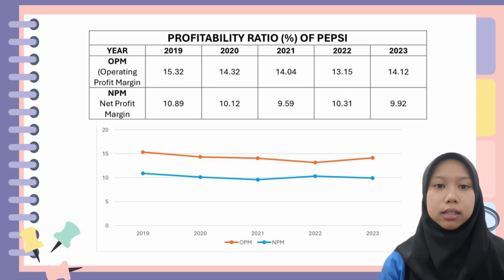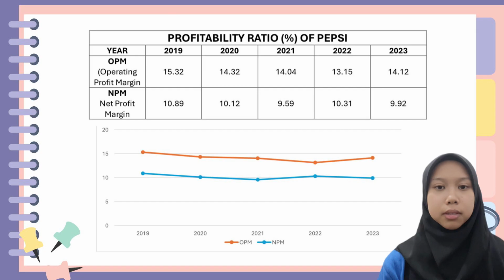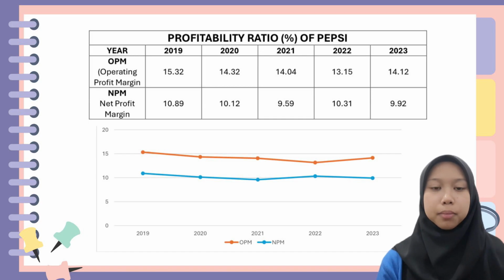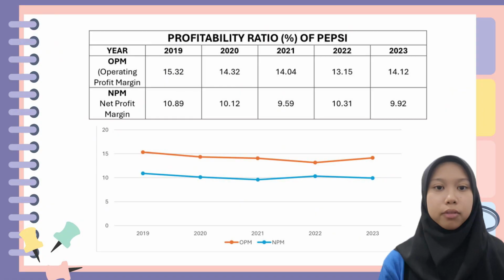The second one is net profit margin (NPM) trend. NPM saw a consistent decline from 2019, which is 10.89%, to 2021, 9.59%. There was an increase in 2022, 10.31%, but a slight drop again in 2023, 9.92%. OPM remained higher than NPM throughout the period, indicating operational efficiency but possible challenges in managing net profitability.